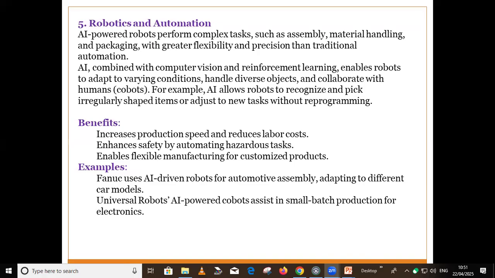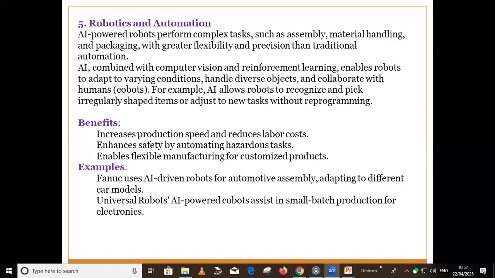This AI, combined with computer vision and reinforcement learning, can enable the robot to adapt to varying conditions, like handling diverse objects, and it can collaborate with humans. For example, AI allows a robot to recognize varying shapes, and it can adjust to new tasks without being reprogrammed.